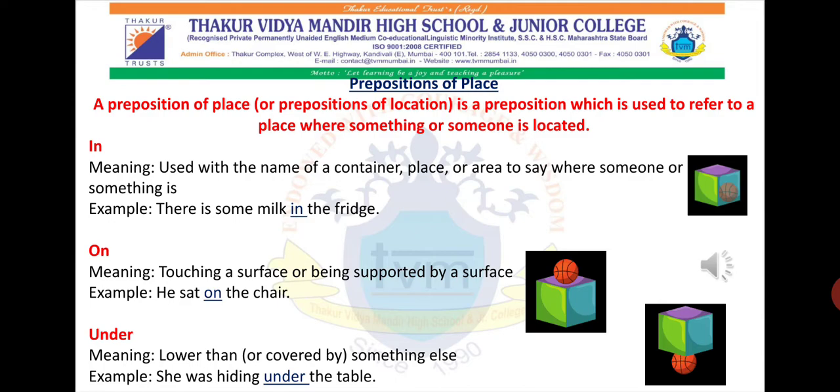For example, she was hiding under the table. I hope these three prepositions of place are clear, and now we shall move ahead with the other prepositions of place.